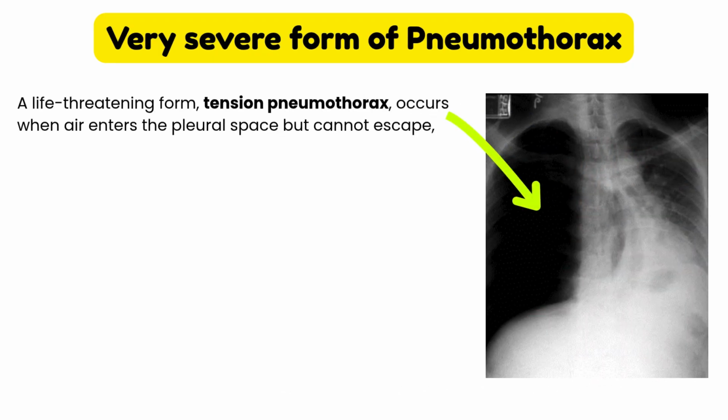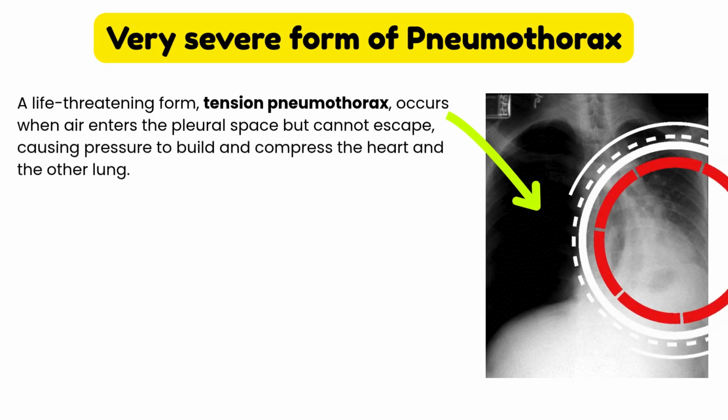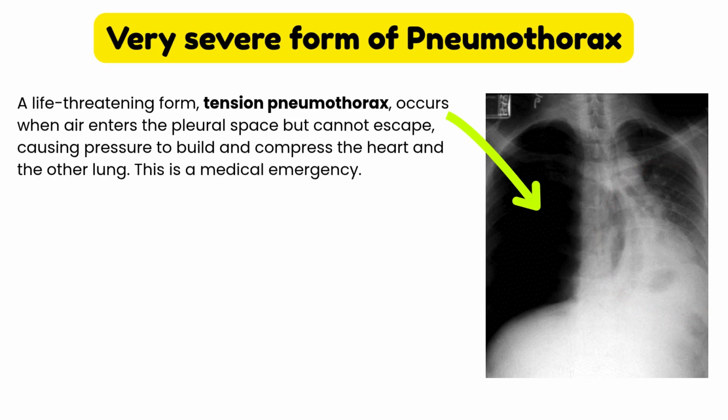A life-threatening form, tension pneumothorax, occurs when air enters the pleural space but cannot escape, causing pressure to build and compress the heart and the other lung. This is a medical emergency.